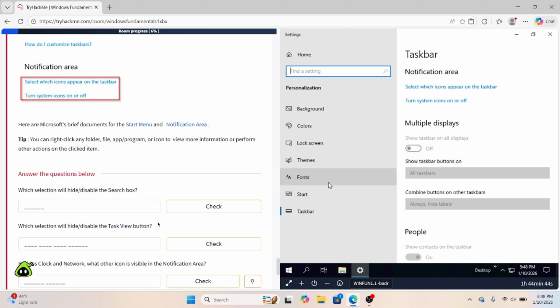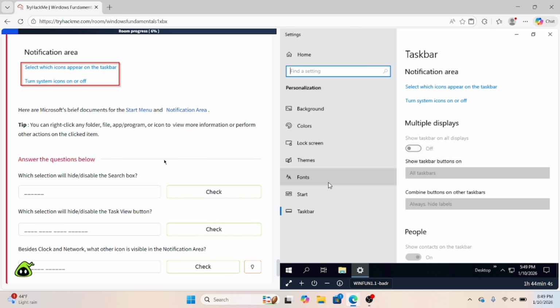If you are like me and you've been using Windows your whole life, none of this is really new to you. But for those of you that have been using Mac OS, absolutely, I recommend getting yourself familiar with Windows because every corporate environment I've seen uses Windows, at least for their computers and laptops, for their desk managers, their HR, their administrators. They pretty much all use Windows. So you're going to want to get familiar with Windows. I'm not saying to ignore the Mac operating system, because you would want to know that as well, especially if you're getting more of an IT type of role. You're going to want to be able to work on just about anything.